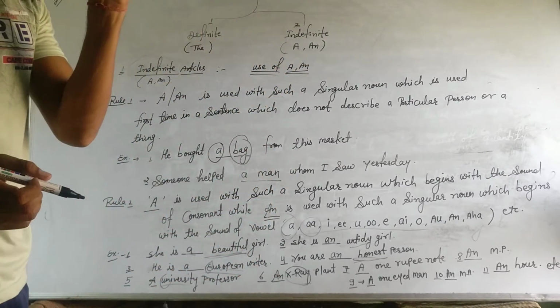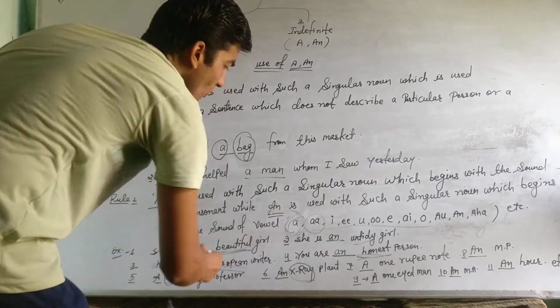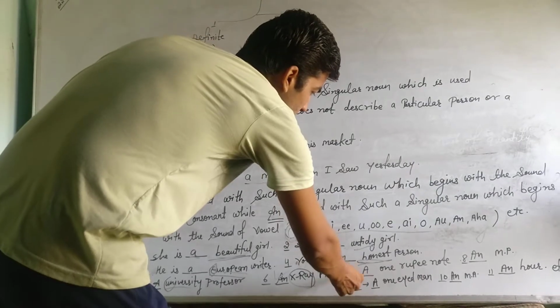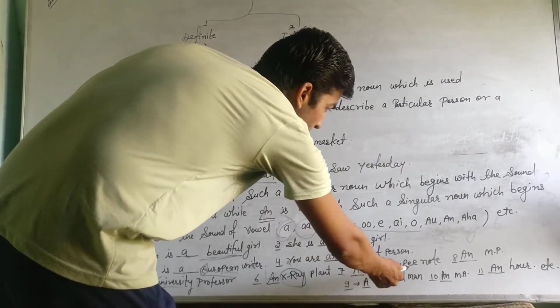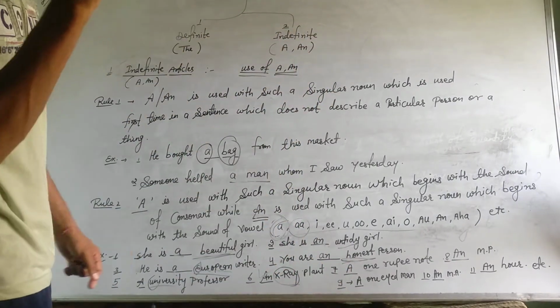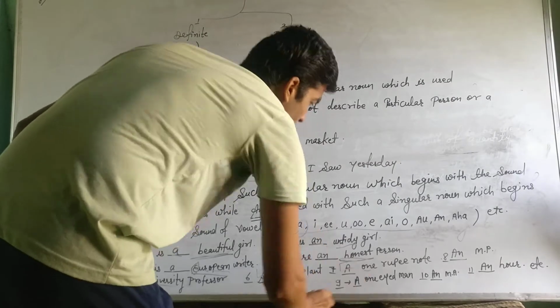So first letter A, Aksh, A. So A is a vowel sound, then AN will be correct. Okay. Seventh is a 1 rupee note. So the first sound is V, not a vowel sound. It is a consonant sound. Then A will be correct.